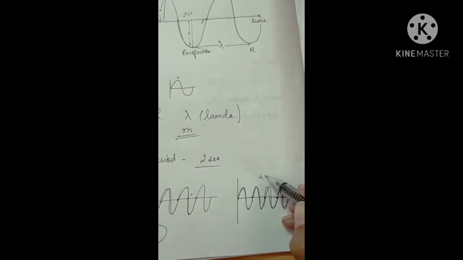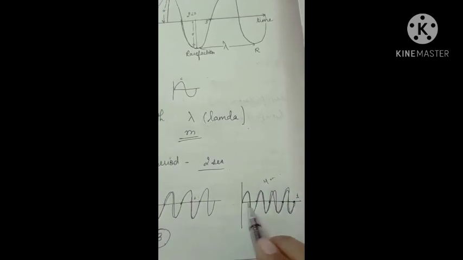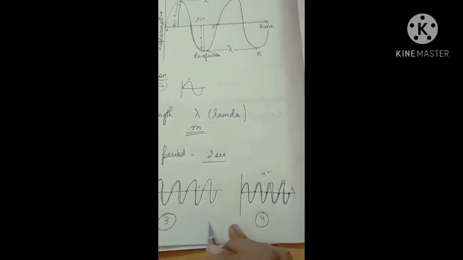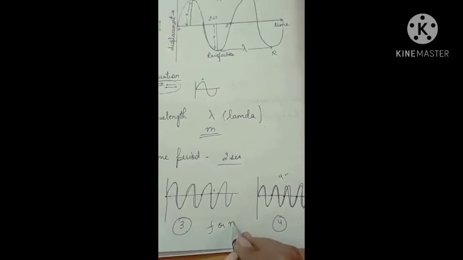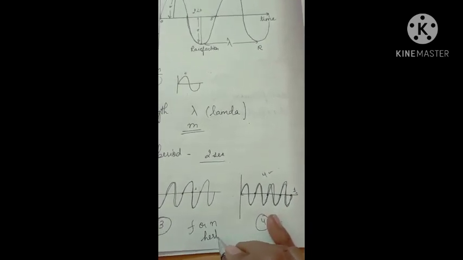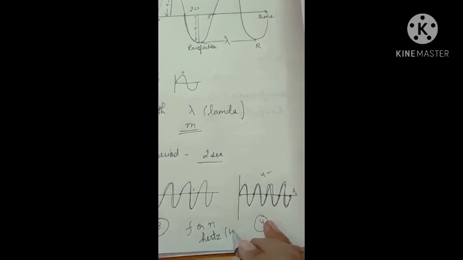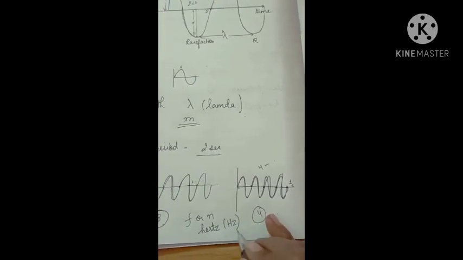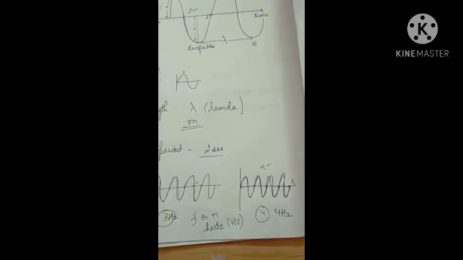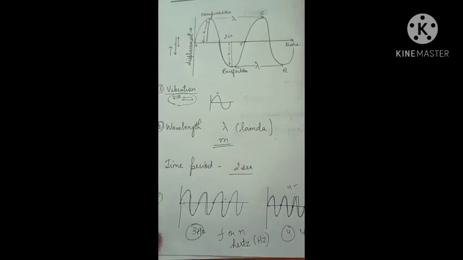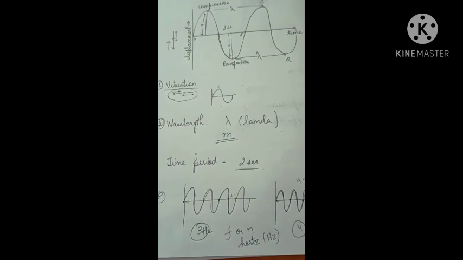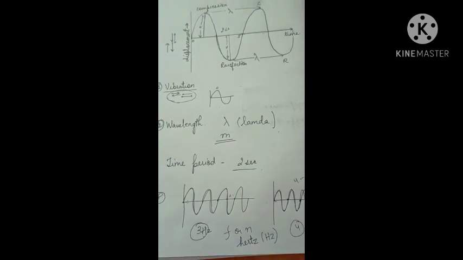Here 4 complete waves are forming in 1 second. So here the frequency is 4, and we denote the frequency by small f or small n, and the SI unit of frequency is hertz, denoted by Hz. So we will write here 4 hertz, 3 hertz. So what is frequency? The number of complete waves produced in 1 second is called the frequency of the wave.